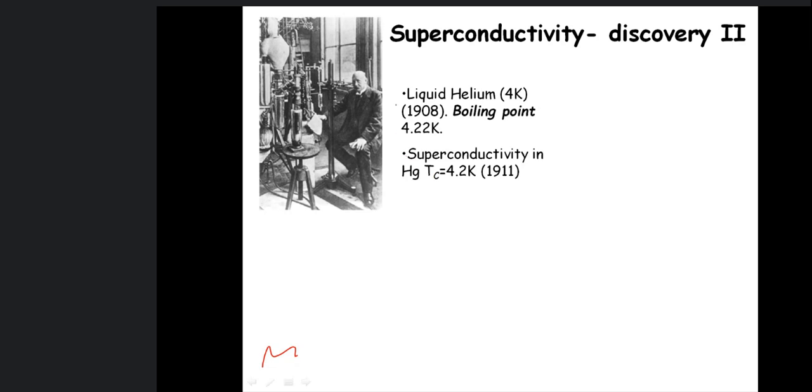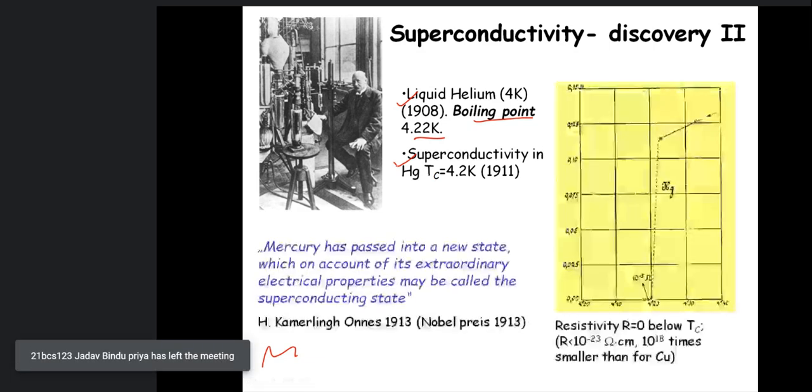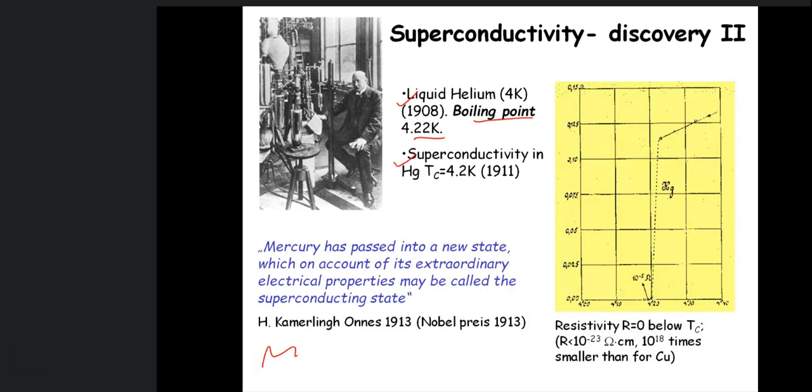So it started with helium, because helium was discovered, and its boiling point is 4.2. So there is a coincidence that the critical temperature for mercury was 4.2, and the boiling point of helium was also 4.2 Kelvin.